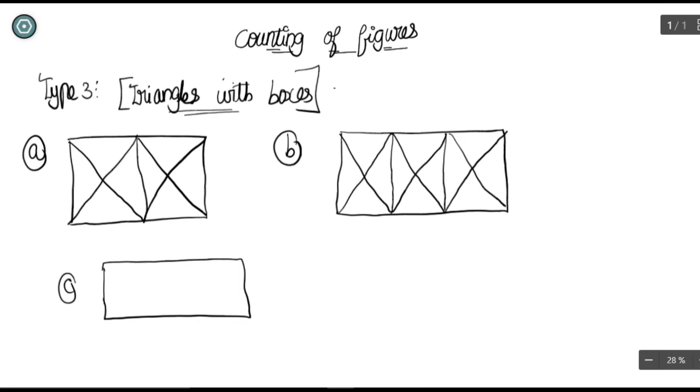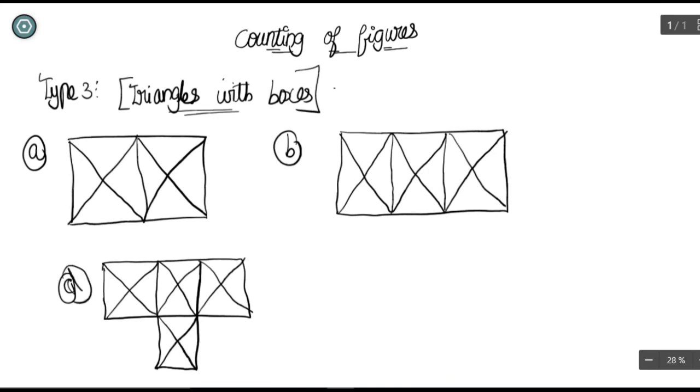And the next thing is going to be far more difficult. See option C, how it is. Is it possible to count the number of triangles inside this box in the traditional method? I don't think so, and I will not count those things because it is a waste of time. Let us keep it as D because there is another diagram before it, and it has an L-shaped box.